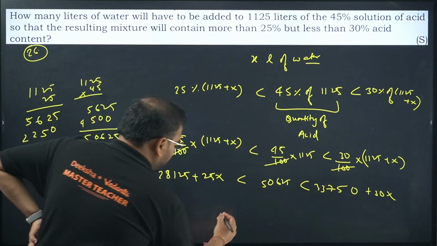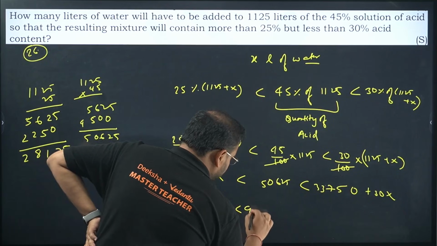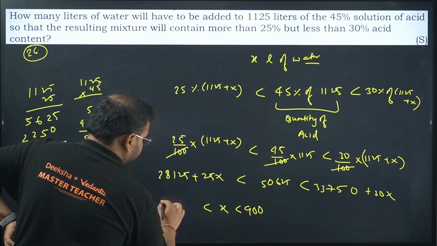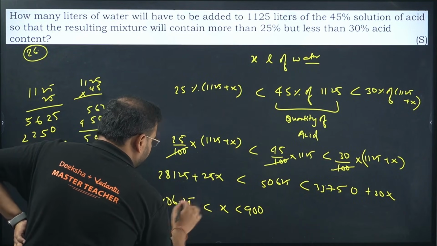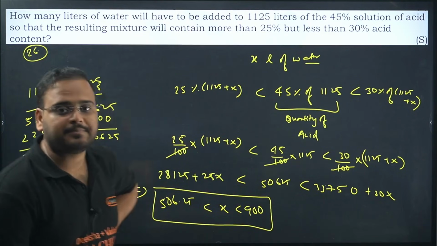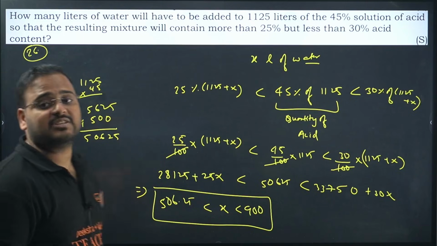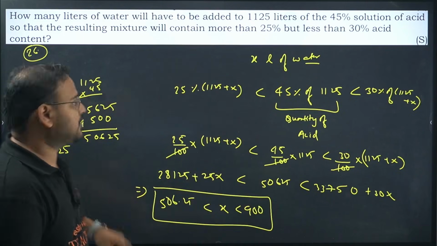Please check. You'll have the answer be less than 900, I think, I remember, and more than 506.25. Please try. Let me know this will be the answer. Please check. Okay, please check. Let me know in the comment section whether I've got it right or not. Okay, calculations. Next,